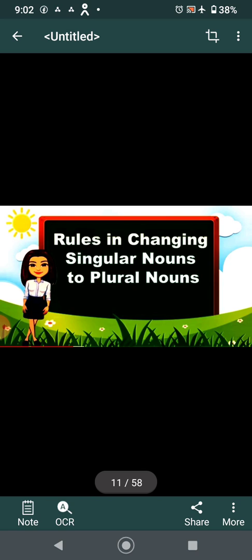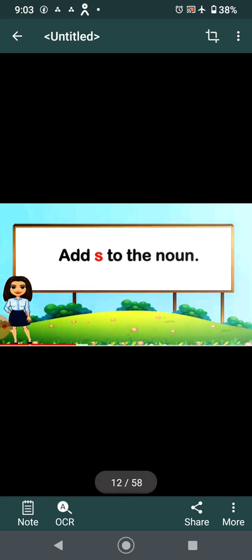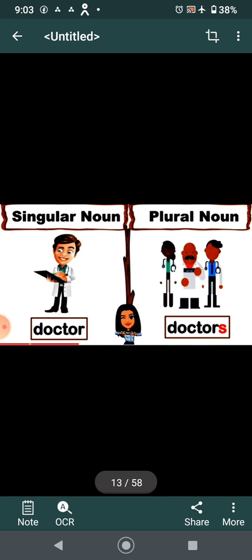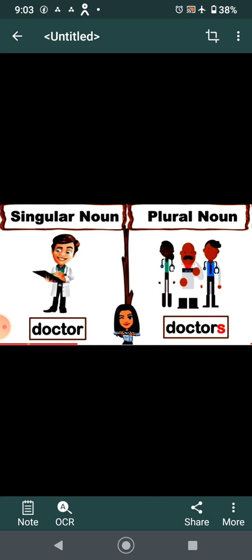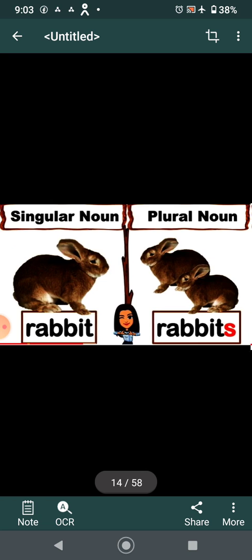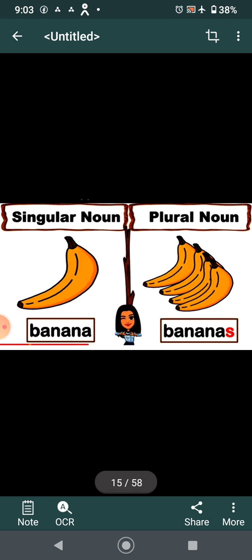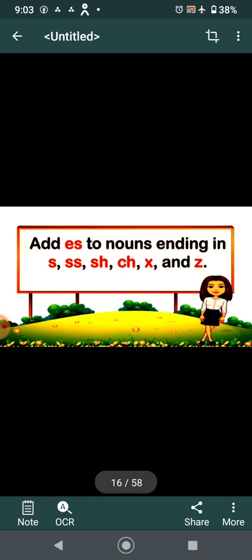Now children, there are certain rules to be followed while changing a singular noun to plural. What are those rules? Let's have a look at them. First, add s to the noun. We add s to most nouns, like doctor, doctors; rabbit, rabbits; banana, bananas. There are n number of words in which we add s. Secondly, we also add es to nouns.